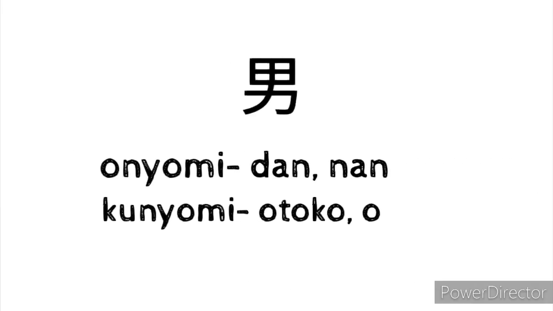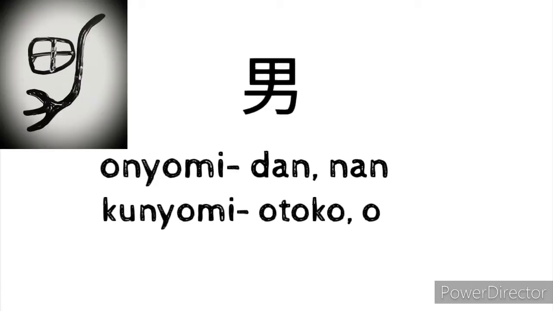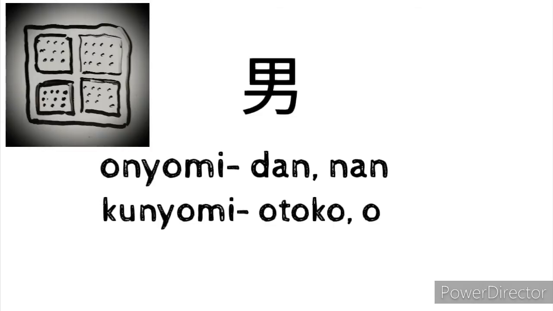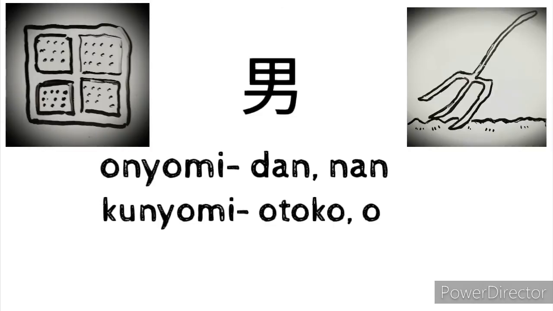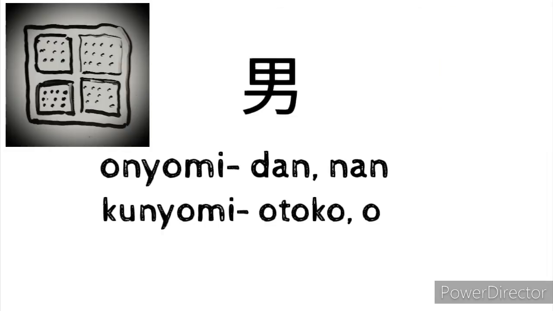Now let's see the kanji character. This kanji is a combination of rice field kanji and power kanji, which depicts cultivating rice fields. Since originally men were mostly doing the farm work of cultivation of rice field by ploughing the field using their power with spade, the kanji came to symbolize men.